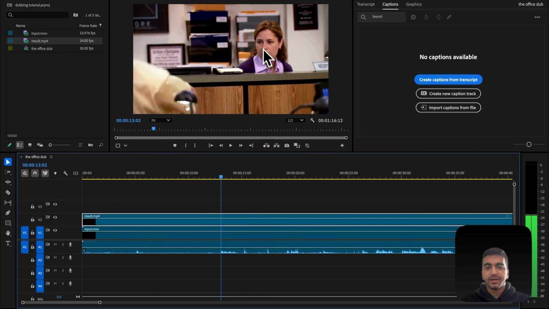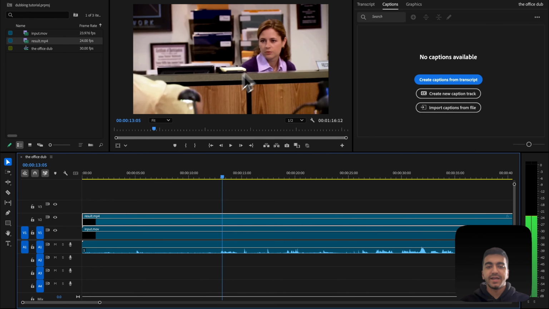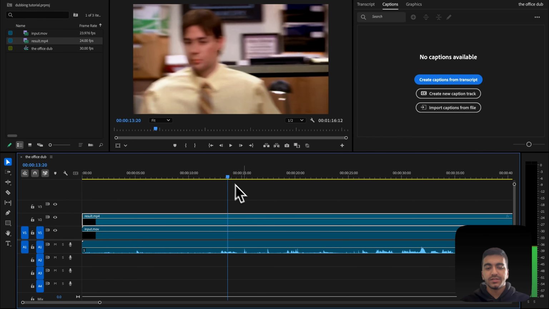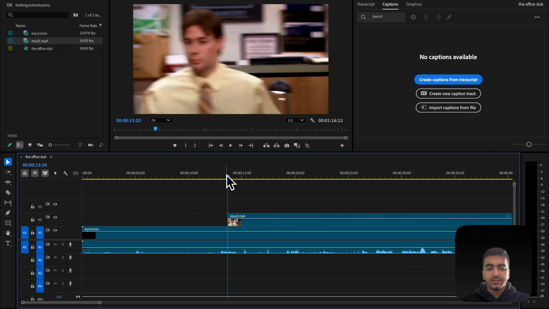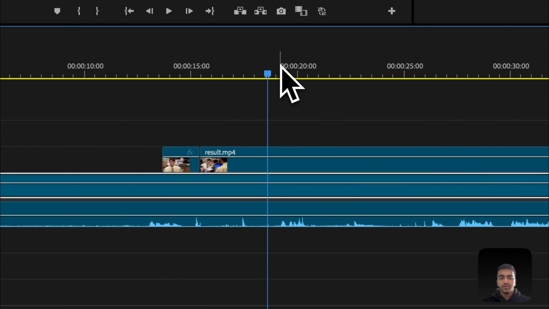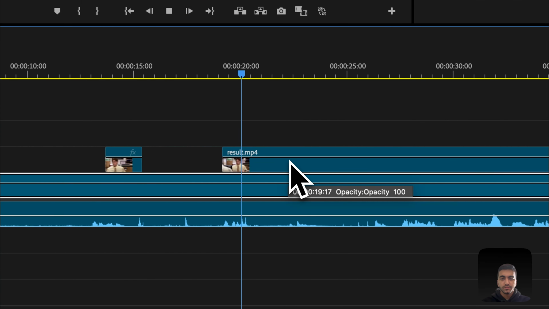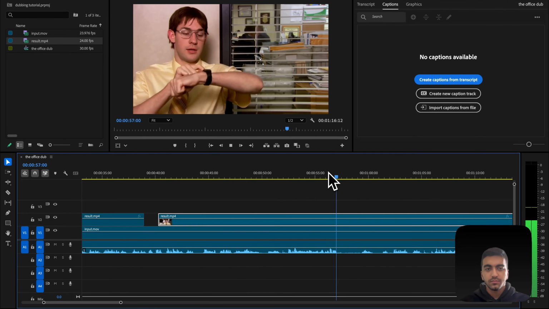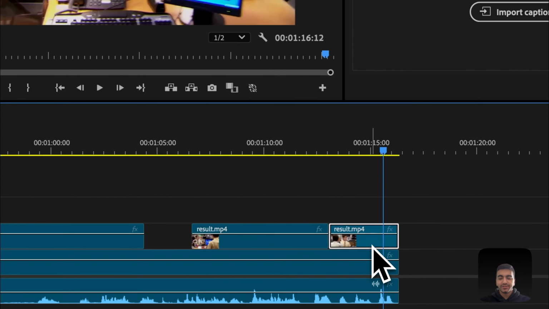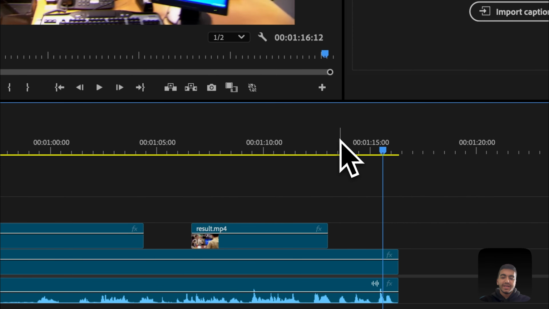So you can see over here, Pam, her face gets lip synced instead of Jim's just for a few seconds. So I'm gonna skip forward a few frames until she's out of frame, hit Command K and delete that. And then Dwight is not talking in this one, so we can just get rid of that clip until Jim talks again. And we can see the lip sync messes up a bit right here, so we're just gonna go ahead and get rid of that portion and just use the original.